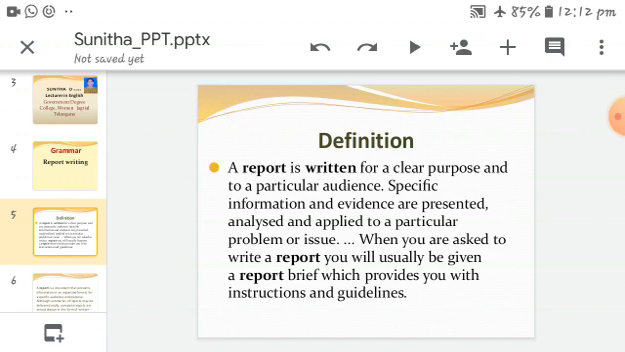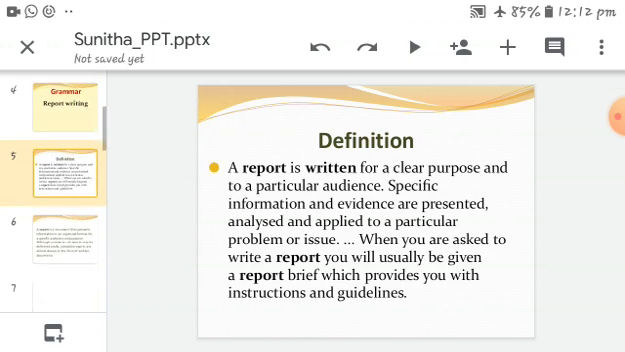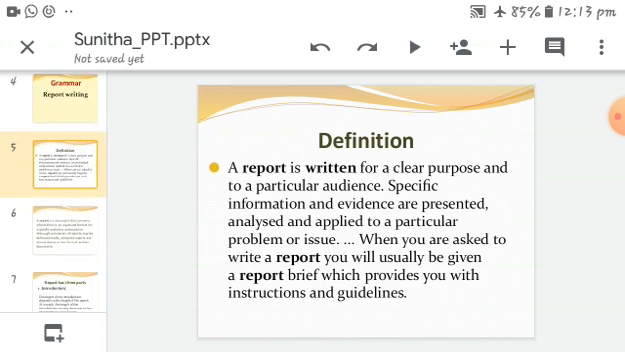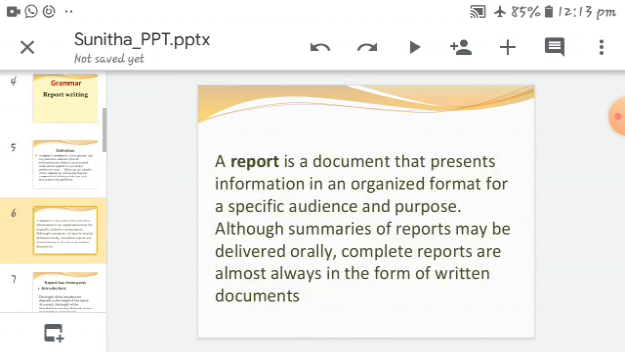When you are asked to write a report, you will usually be given a report brief which provides you with instructions and a plan. Before writing any report, some guidelines are given for what you want to write in the report. There are some guidelines and instructions, and you have to follow them before writing any report.